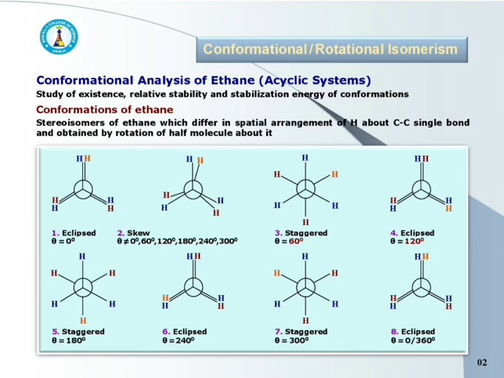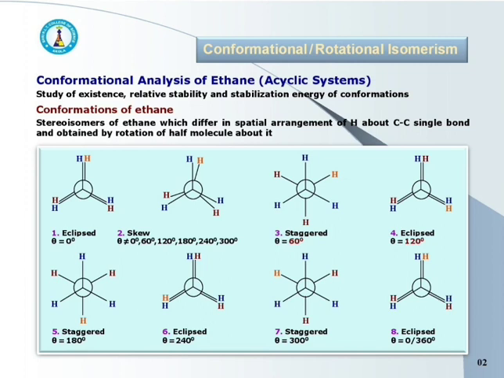Now see the staggered conformations, that is third, fifth and seventh conformation. In all these conformations, bonds of the back and front carbon atoms are far apart from each other. The bonds of back carbon atom lie exactly between the bonds of front carbon atom, and the dihedral angle theta is 60, 180 or 300 degree.